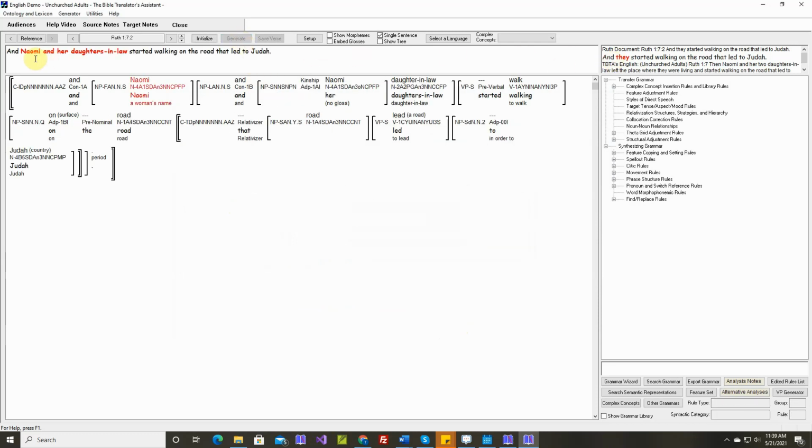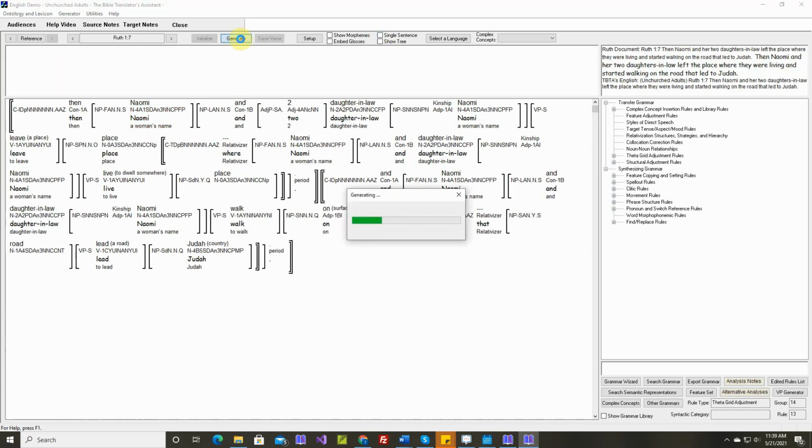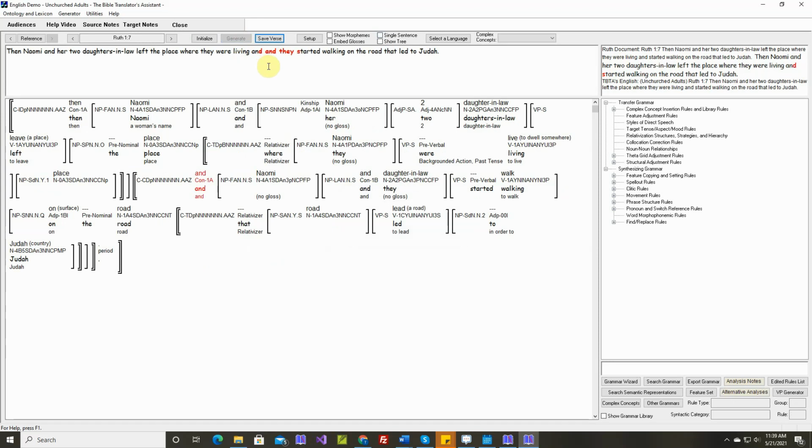And they, and Naomi and her daughters-in-law. Okay, again, we can't expect TBTA to get the pronouns when it's in single sentence mode. So, and Naomi and her daughters-in-law started walking on the road. That's a perfect sentence. Let's keep going. Okay, that's the last one for this verse. And they started. Okay.